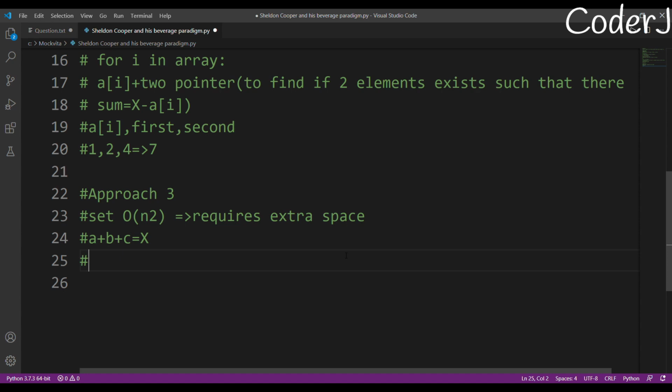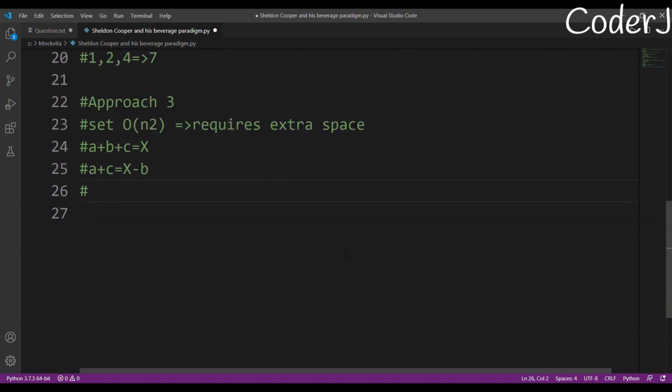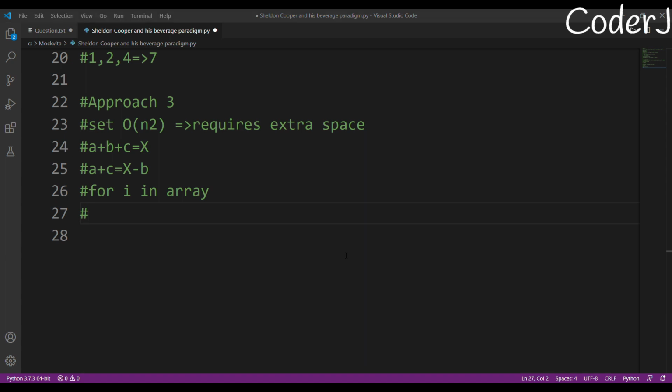Okay. A plus b plus c equals x. It's given, right? So a plus c will equal x minus b. We know that, right? Because we have just used a little bit of basic maths. Okay, a plus c will give me x minus b. So we are just going to use this concept here. Okay, so what I am going to do is I'll iterate for i in array. I'll just iterate my complete array.